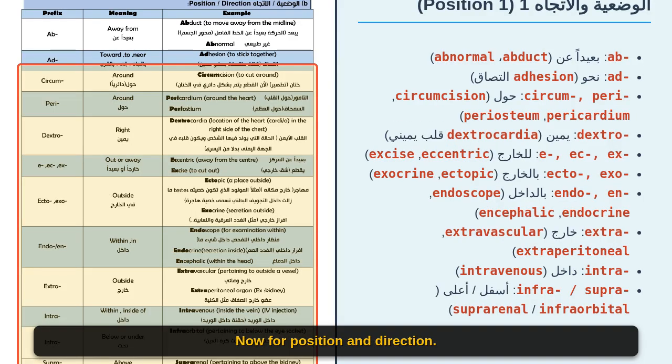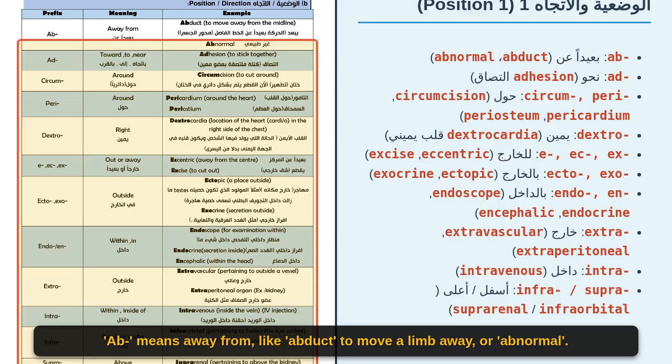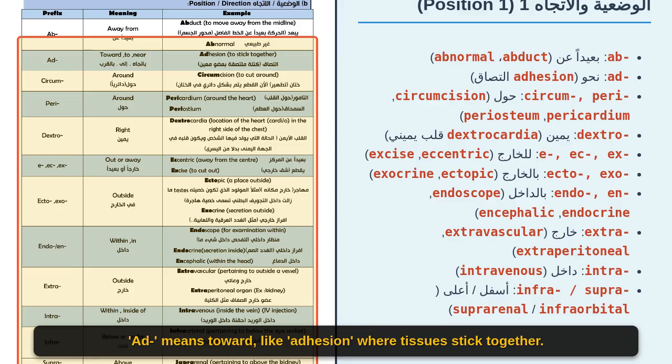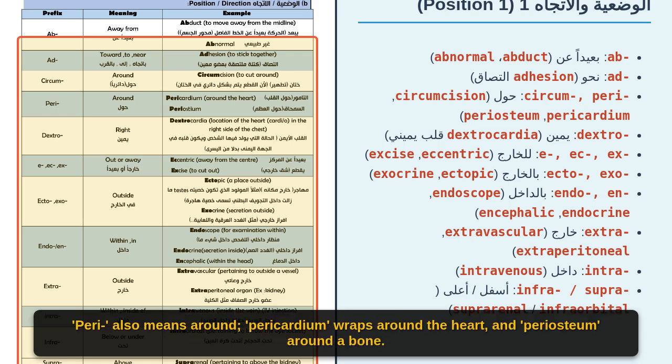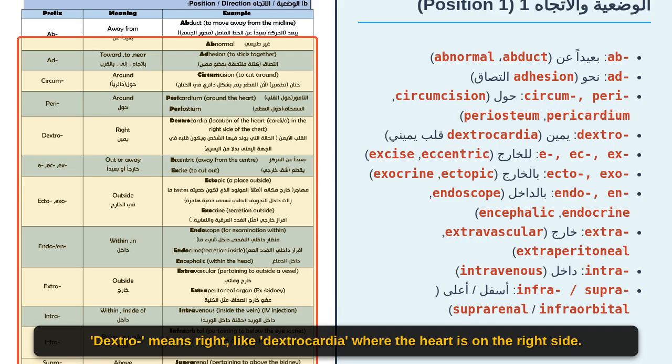Now for position and direction. Ab means away from, like abduct, to move a limb away, or abnormal. Ad means toward, like adhesion, where tissues stick together. Circum means around, as in circumcision. Peri also means around. Pericardium wraps around the heart, and periosteum around a bone.